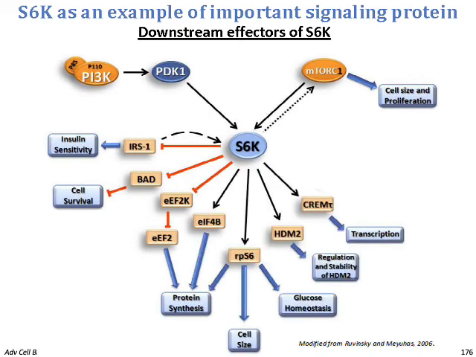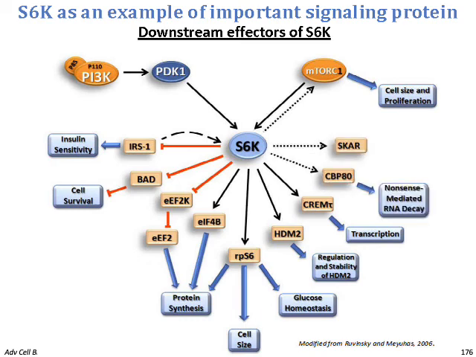It also has an effect in controlling cell size, glucose homeostasis, the regulation of stability of HDM2 protein, and the regulation and activation of CREM, which is a transcription factor. As well, it has not yet been proven foolproof that S6K is involved in RNA decay.